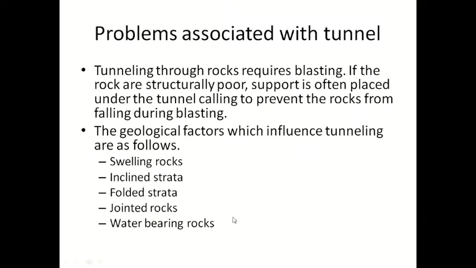That is about the geological investigation we have to do. After doing this, we will come across some problems. What are those problems? I will tell you now. As you know, tunneling requires blasting, and if poorly structured rocks are there, we often have to give supports to the ceiling to prevent rock falling during blasting.